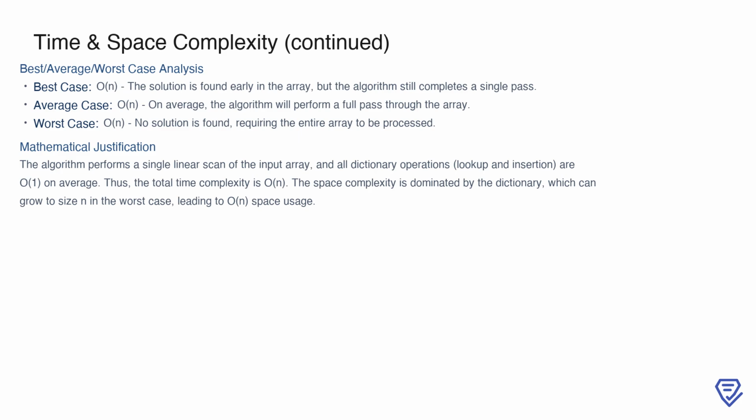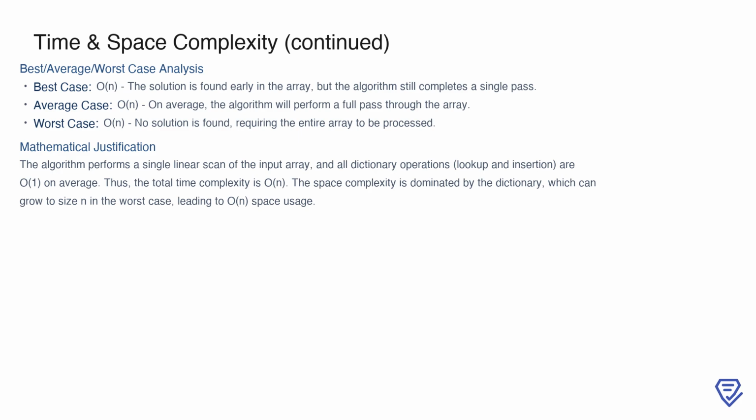In the average case, the algorithm typically performs one full pass through the array as it checks for the complement of each number. In the worst case, no solution is found, requiring the entire array to be processed before reaching the end. The space complexity is dominated by the seen dictionary, which can grow to store up to n elements in the worst case. Since dictionary operations like lookup and insertion are O(1) on average, the overall time and space complexities remain consistent at O(n).